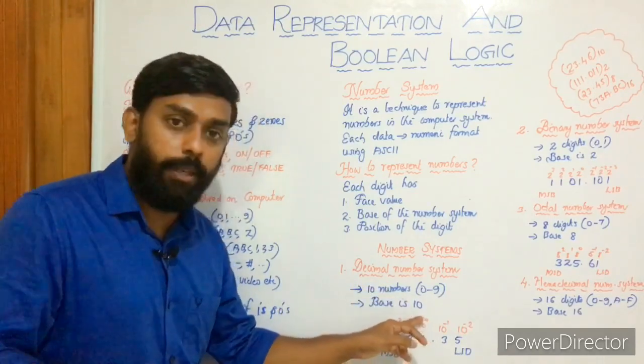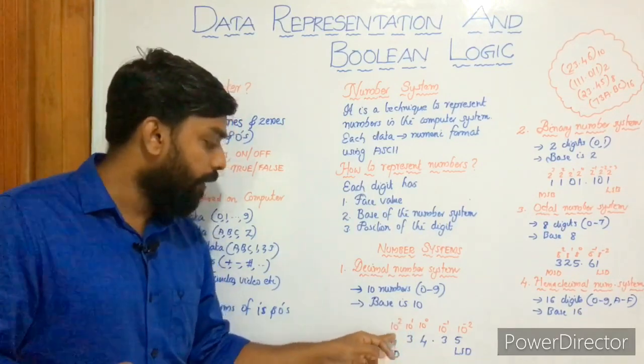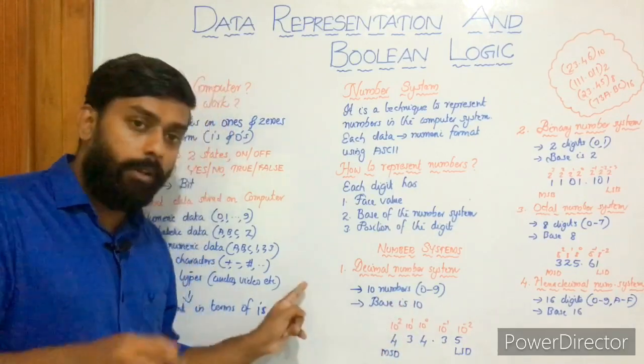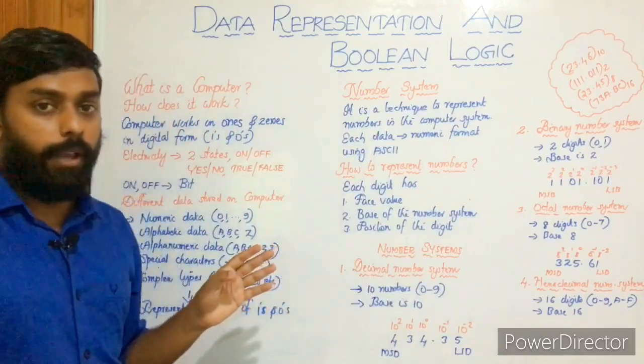But what is the place value of this 4? It is 10 raised to 0. What is the place value of 3? 10 raised to 1. What is the place value of 4? 10 raised to 2, right? 0, 1, 2, 3, 4, it goes on like this. And to the right, minus 1, minus 2, minus 3, minus 4. Hope you get the idea.